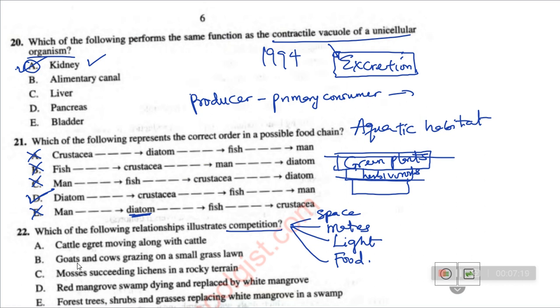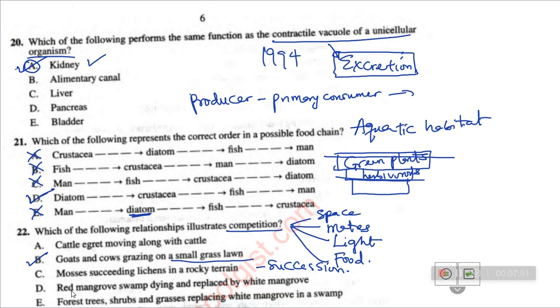Option B, goats and cows grazing on a small grassland. So it means both of them are competing for that small grass. So that is competition. Option B is right. Now option C, mosses succeeding lichens in a rocky terrain. This one is succession, not competition. Succession is different from competition. Succession is when an organism is being replaced by another organism. I hope you get what I'm saying.